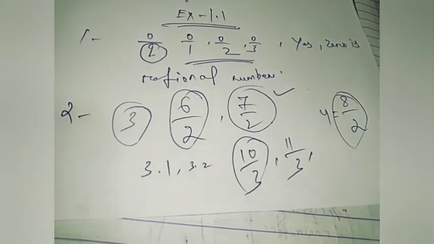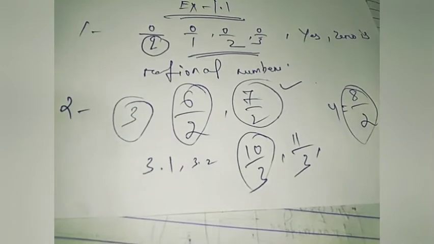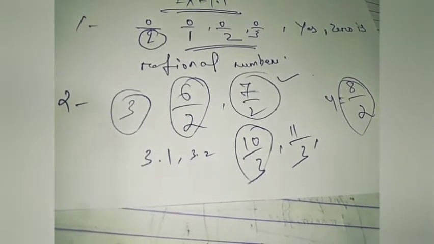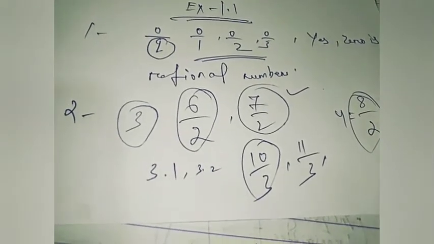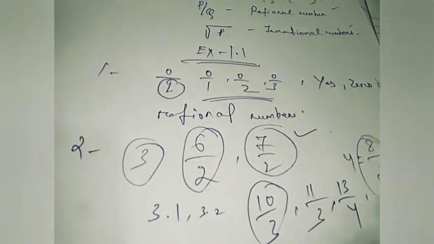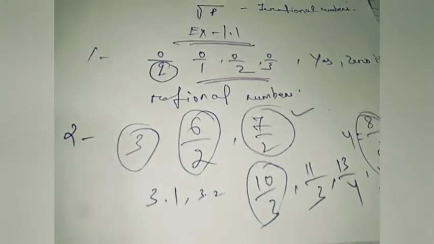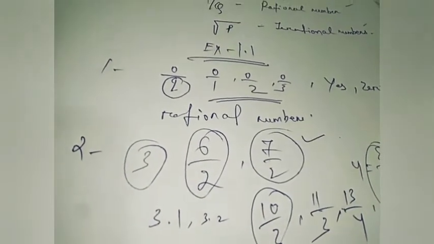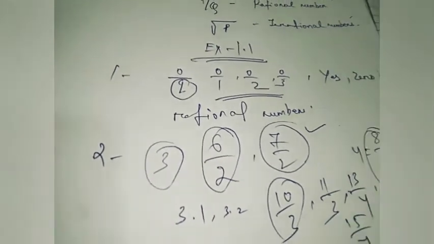8 by 3 is less than 3, so that cannot be possible. 9 by 4 will be 2.25, that also is not possible. So we can have 13 by 4, then 14 by 4, that is 3.5. How many numbers do we have now? 1, 2, 3, 4, 5. Next number, 15 by 4, yes, 15 by 4 is possible. So these are the 6 numbers.